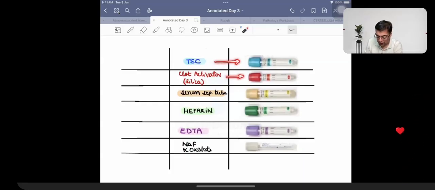So each of these vacutainers are going to be having a different color and they are going to be having different chemicals present in them. So they are going to be useful for different types of tests which need to be performed in your patients depending upon what exactly is going to be the requirement. Right? So I hope that you will be able to answer this question for me. That if you have a patient who's going to be having the first Vacutainer, which is a blue colored Vacutainer,